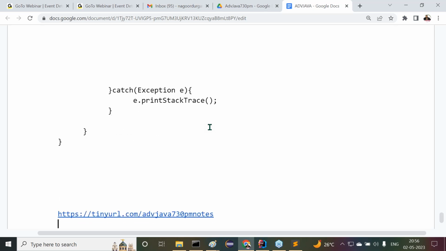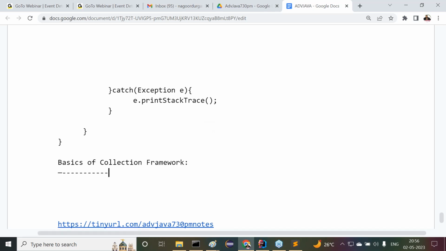The next one I require is basics of collection framework. If I complete it, directly I'm going to start the JDBC content only. Tomorrow I'll finish this part. Then day after tomorrow onwards, we are going to start the JDBC content effectively. Right? That's all, guys. That's all for today. I'll meet you tomorrow. Tomorrow I'll check the remaining content. Thank you.